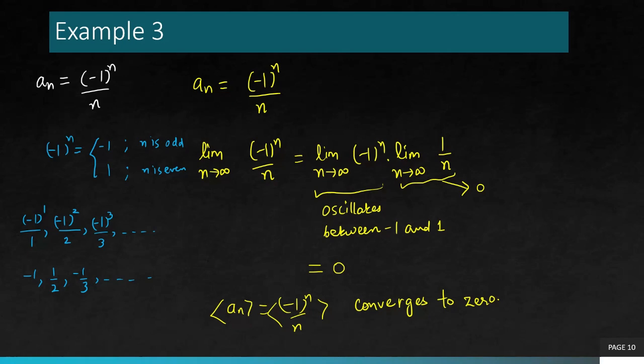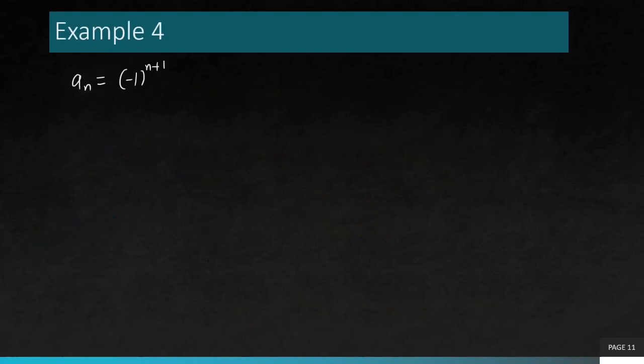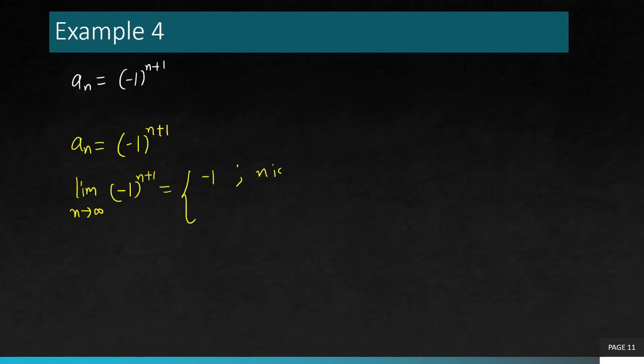But take care, that's not always going to happen. Sometimes there can be other instances. For example, let's have a look at Example 4, where we have (-1)^n plus 1. Now in this case, of course, if you try to compute the limit as n goes to infinity, we know that this is going to take only two values, -1 if n is odd and 1 if n is even.